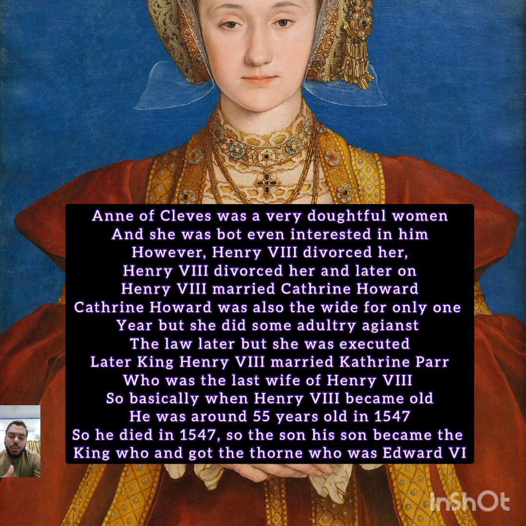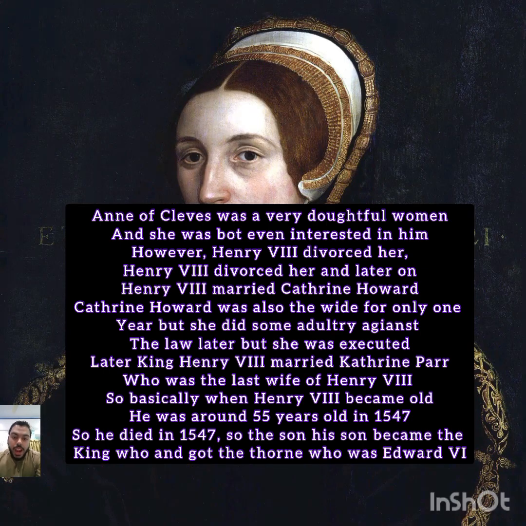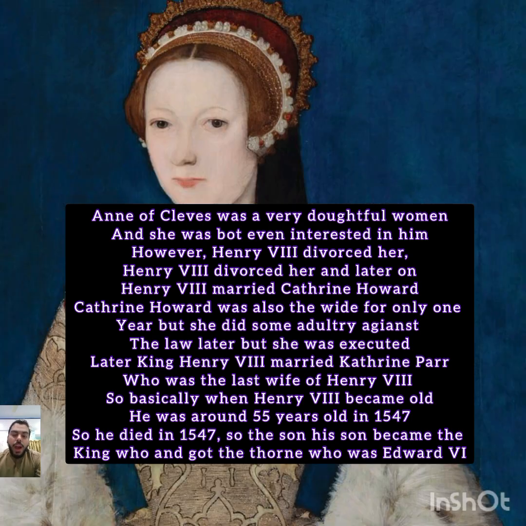Anne of Cleves was quite a doubtful woman, and she was not even interested in Henry. However, Henry VIII divorced her, and later on, Henry VIII married Catherine Howard. Catherine Howard was also a wife for only 1 year, but she committed adultery against the law, and she was executed. Then King Henry VIII married Catherine Parr, who was the last wife of Henry VIII.